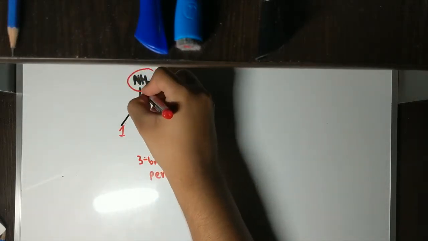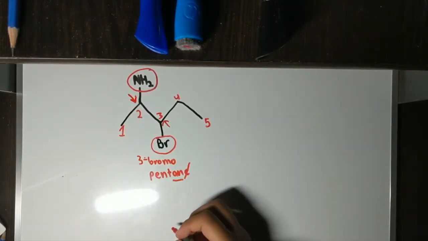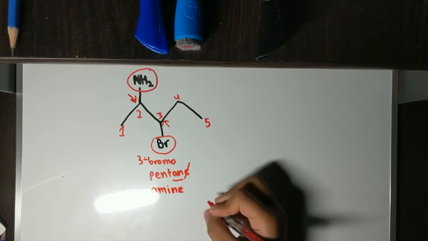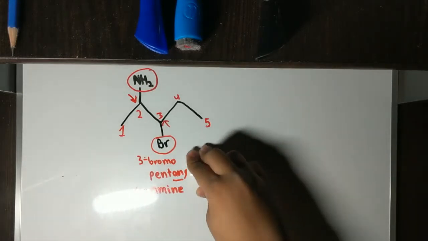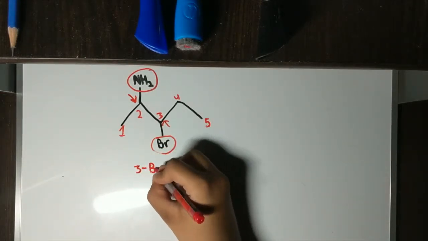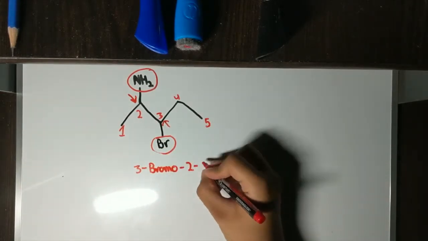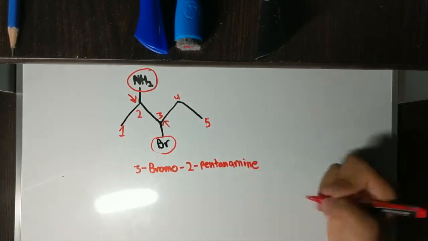You're gonna cancel out the E because when we add the amine, which is located at 2, we're gonna name it 2-amine. Now we're gonna label everything in alphabetical order. It's 3-bromo, 2-pentanamine. 3-bromo-2-pentanamine.